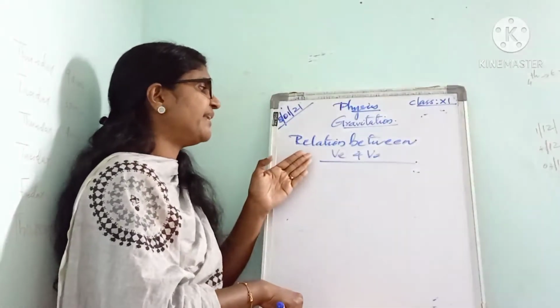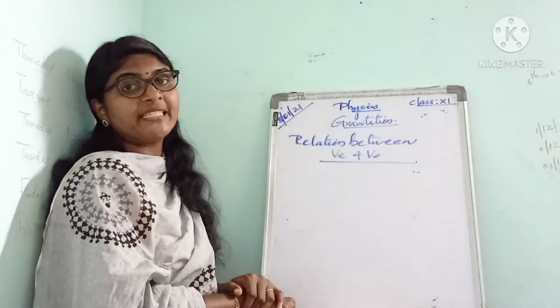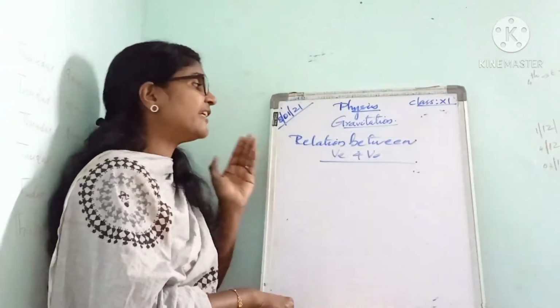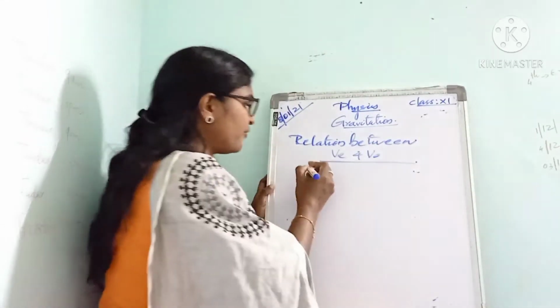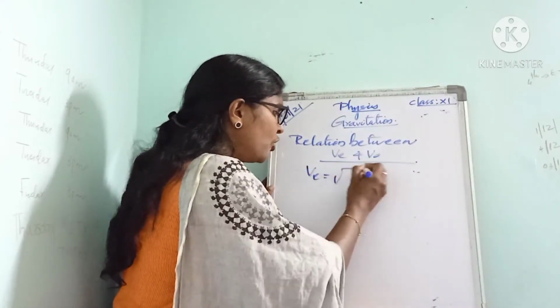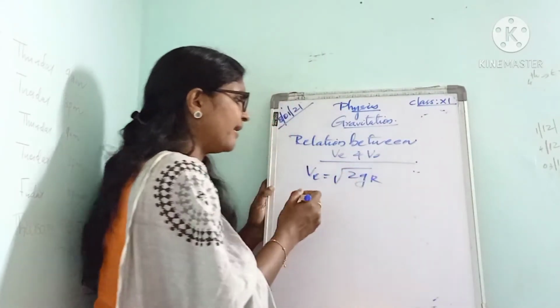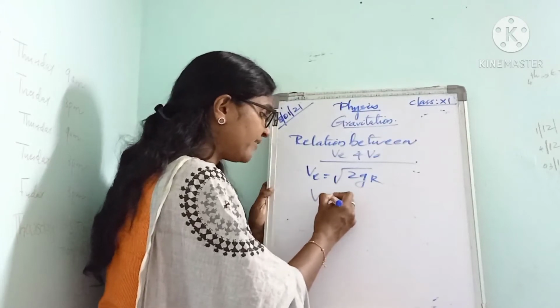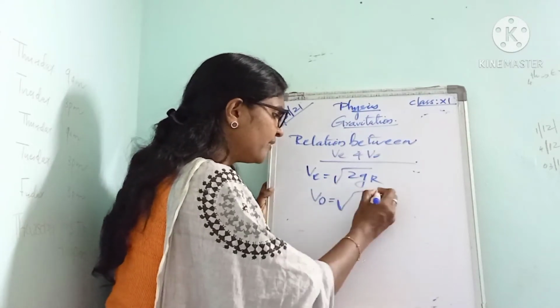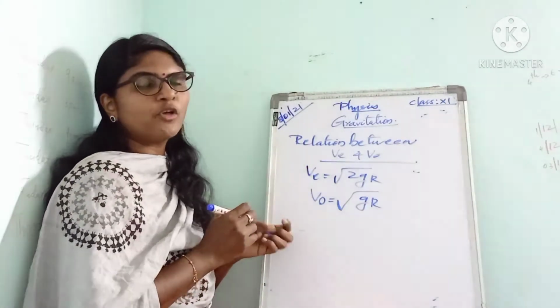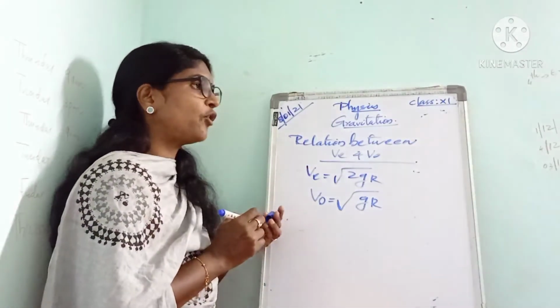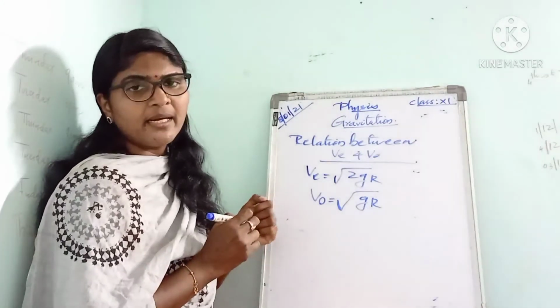Next, the relation between escape velocity and orbital velocity. What is the relation between them? You know the expression for escape velocity, v is equal to root of 2 g r, and the expression for orbital velocity is v0 equal to root of g r.